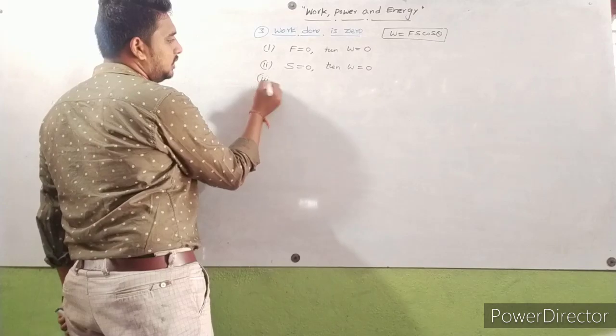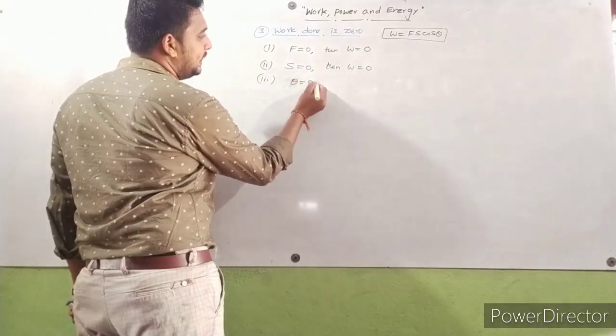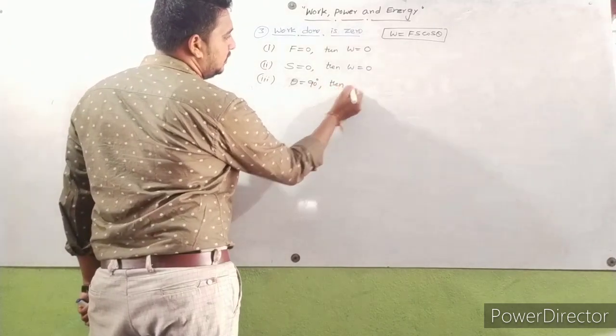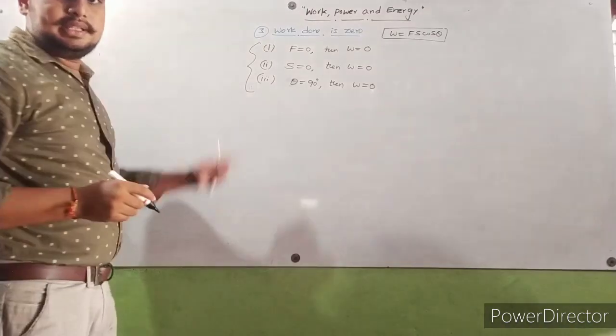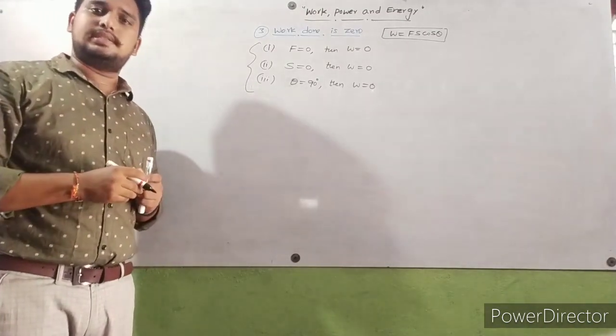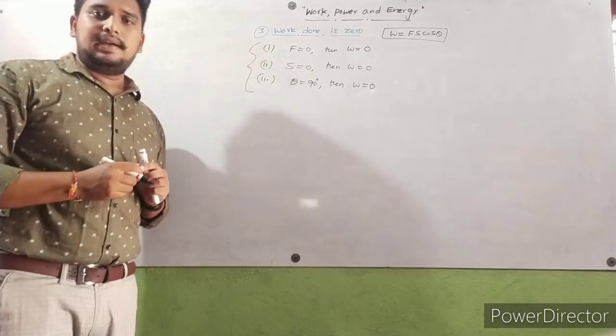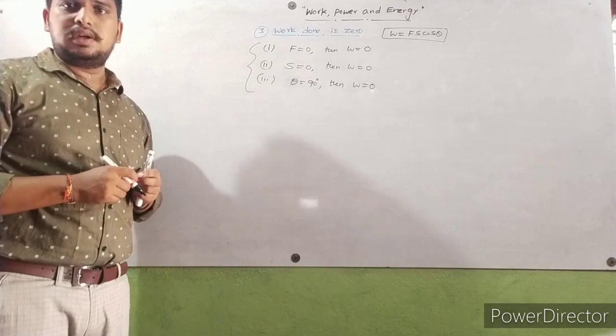Next, theta is equal to 90 degrees, then work done is equal to 0. So at these three conditions work done must be equal to 0. First we'll discuss at what situations force is equal to 0 and work done is equal to 0.